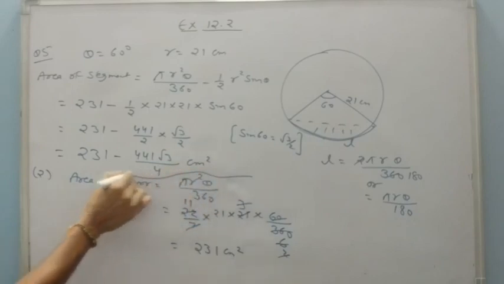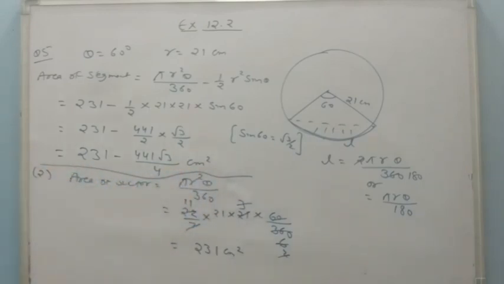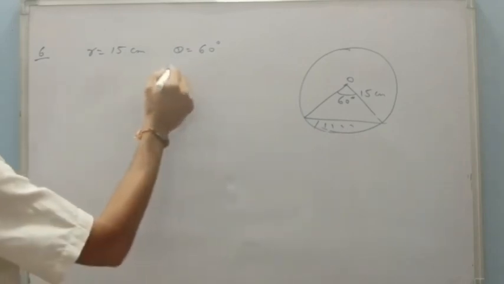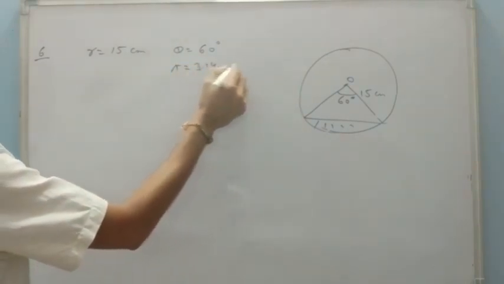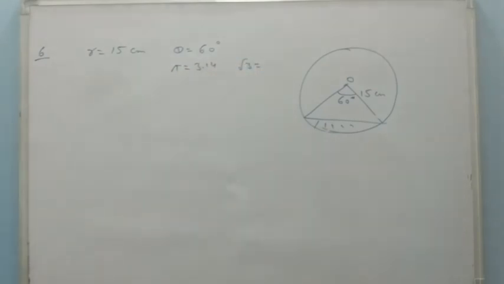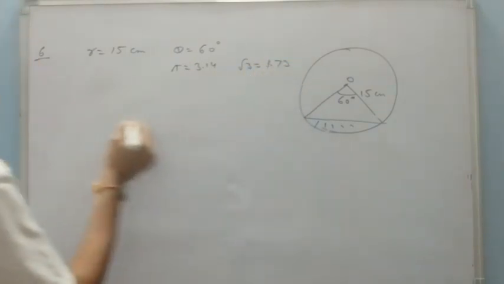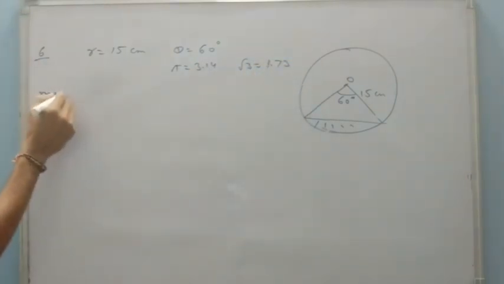This is the area of segment of the corresponding part. Now question number 6, it says a chord of a circle of radius 15 subtend angle 60 degree at the center. Find the area of major and minor segment. Minor segment और major segment दोनों ही लेने हैं. He says pi has to be taken as 3.14 and root 3 value is also given here, and that is 1.73. This is given. So first of all, minor segment.